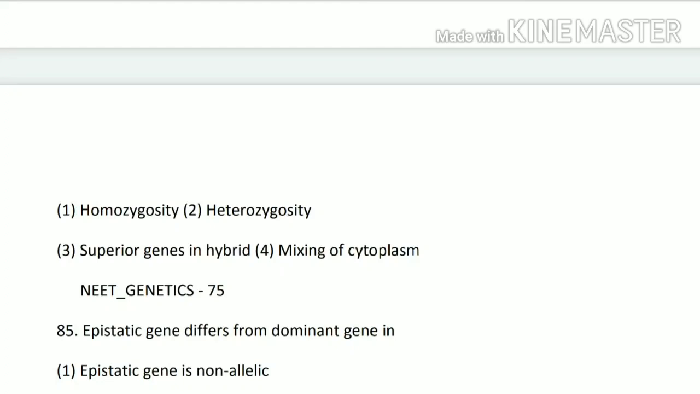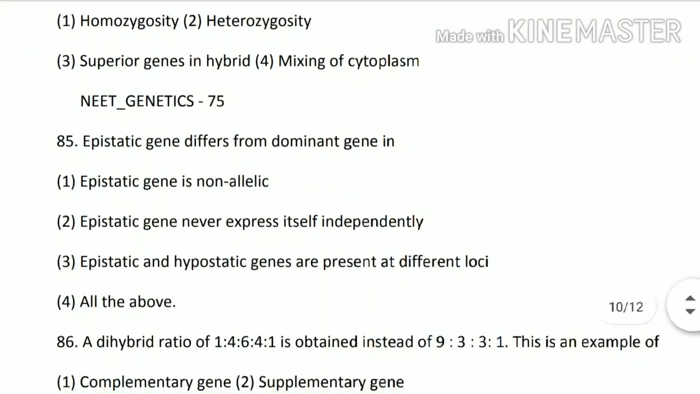Next, 85th question. Epistatic gene differs from dominant gene in that epistatic gene is non-allelic, epistatic genes never express themselves independently, epistatic and hypostatic genes are present at different loci, or all of the above. So its answer is all of the above, option number 4.